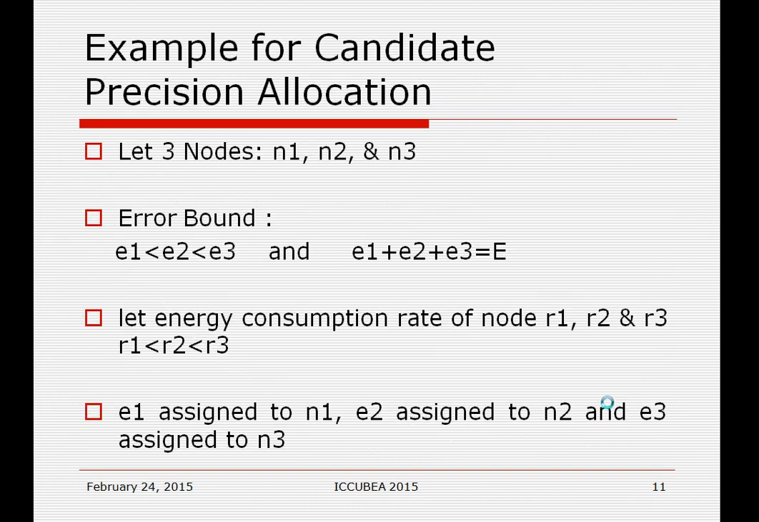Example for optimal precision allocation. Suppose we have 3 nodes and 3 error bounds, E1, E2, E3, with E1 less than E2 less than E3, and the summation is capital E. And we have three energy consumption rates for these nodes, R1 less than R2 less than R3. Then we should assign E1 to node N1, E2 to node N2, and E3 to node N3. This kind of allocation one should make to get the benefit of life for the network.